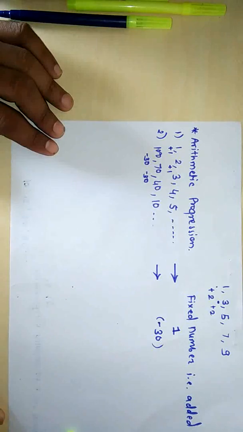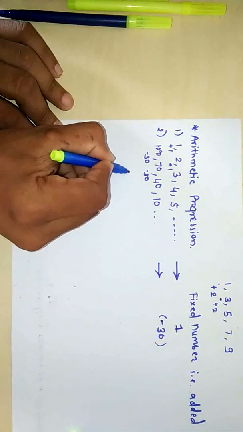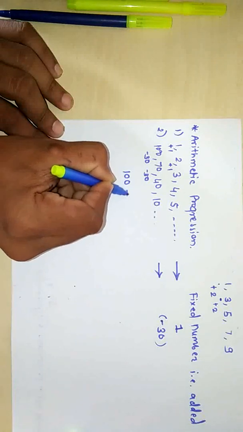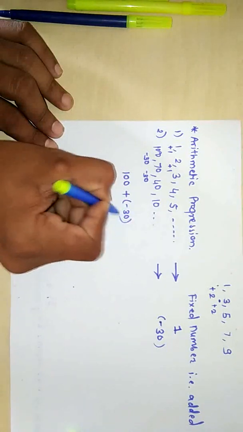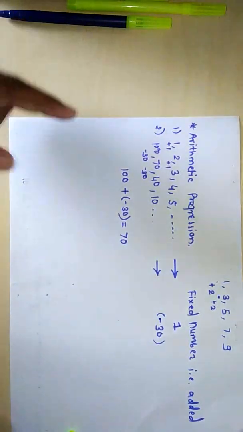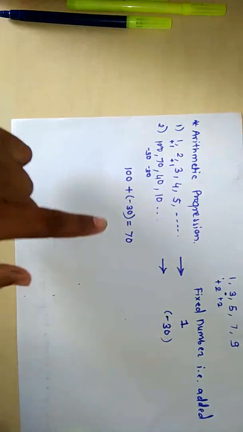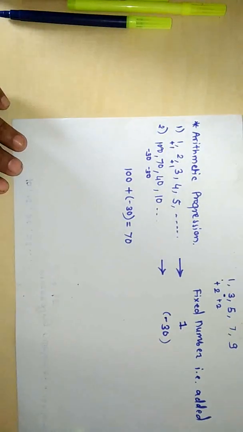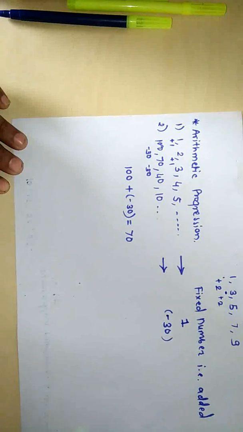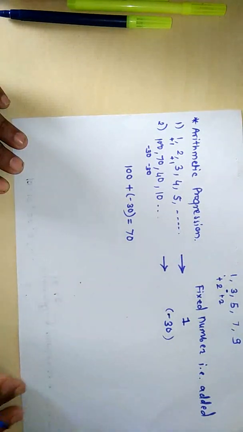If you are not getting confused, see here: 100 plus minus 30 is equal to 70 only. If we add minus 30, then we are going to subtract that. 100 minus 30 is equal to 70. Like this we have to do. Then here the common number that is added is minus 30.